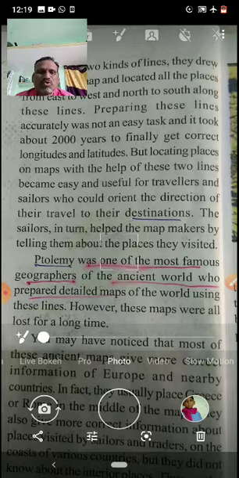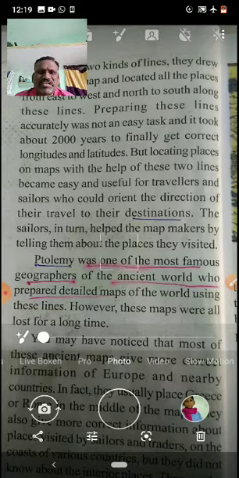Next is Ptolemy. Ptolemy was a great geographer. Ptolemy was one of the most famous geographers of the ancient world, who prepared detailed maps of the world using these lines. Among all the ancient geographers, Ptolemy was very famous.